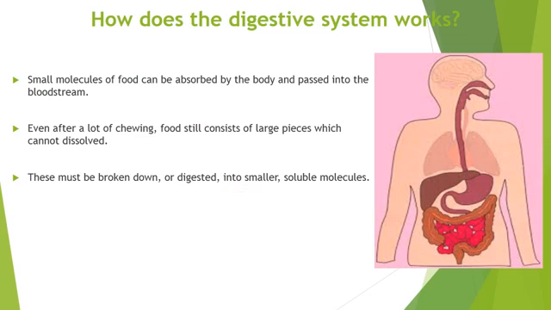So this is how the digestive system works: the food is broken down into small particles, and then these small particles are further crushed and nutrients are absorbed in the blood plasma, and in the entire process, the esophagus, stomach, large intestine, small intestine, they all come into play and play their role to digest the